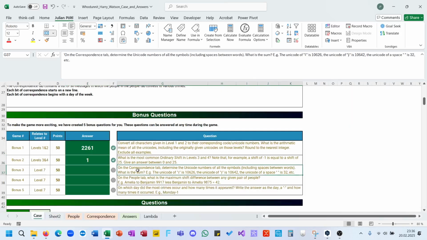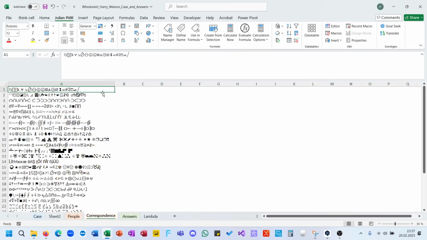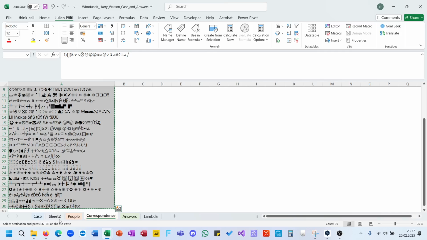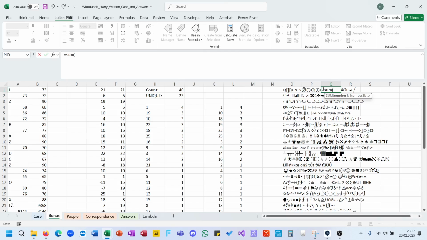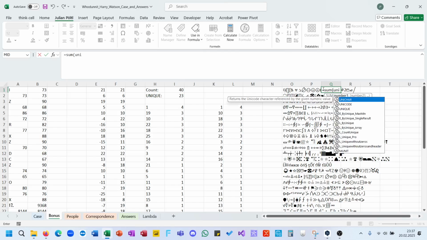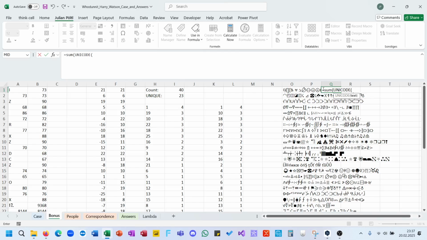Now on the correspondence tab, determine the Unicode of all symbols. Yeah, copy this into the bonus tab. Sum Unicode split.